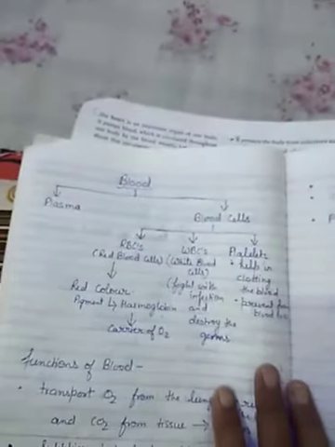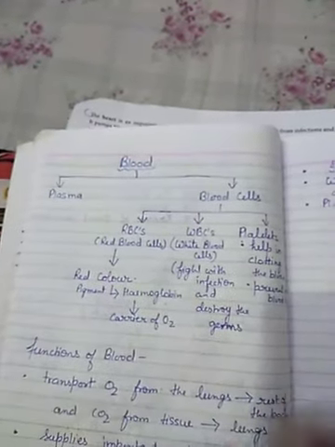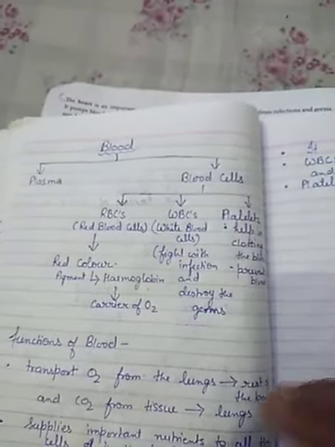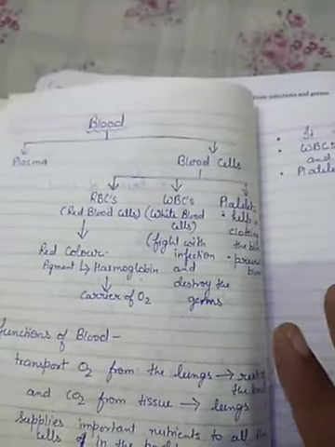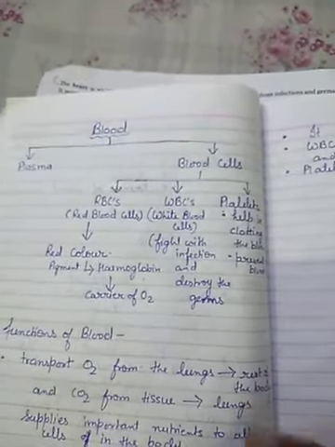So blood vessels are the routes or ways through which the message will go, and blood is the agent which carries the message. Like this you can understand.